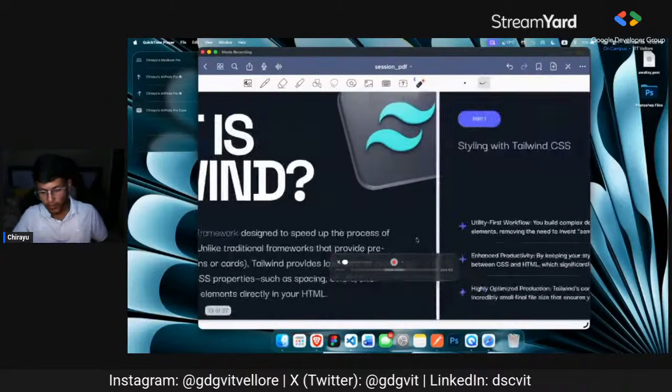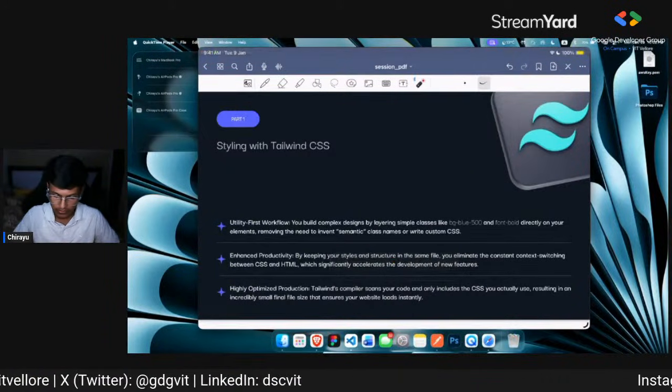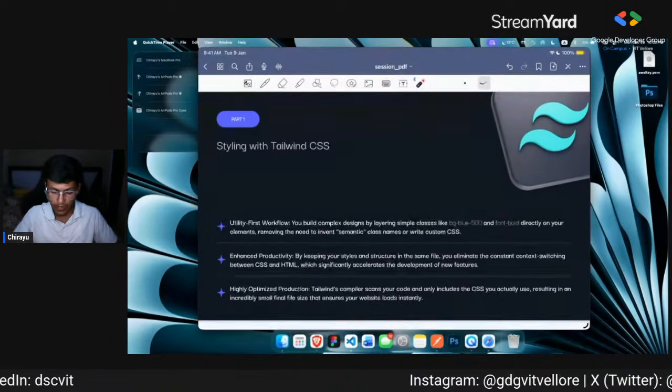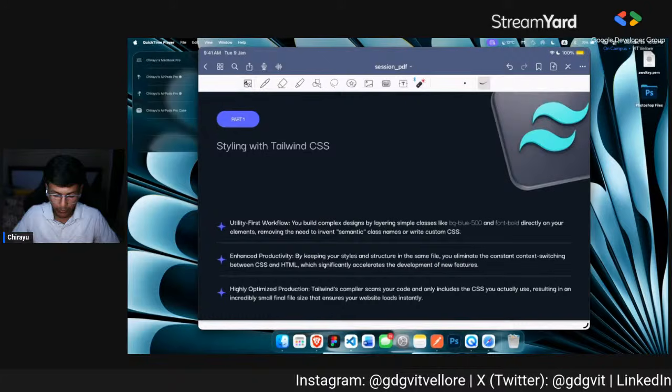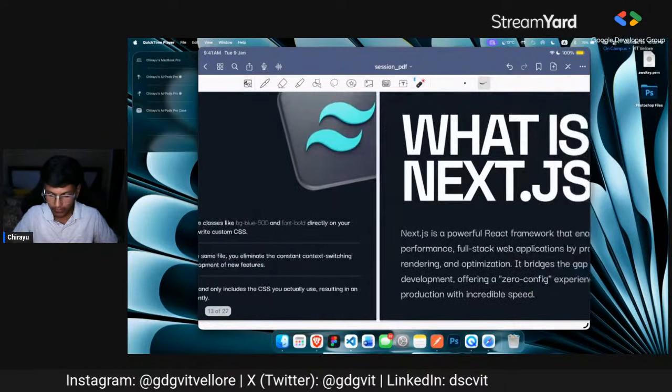Getting back to our PPT, styling with Tailwind CSS, we can use custom classes like bg-blue and font-bold, which are already defined in the Tailwind CDN. So we can just import everything and then use it. We have already talked about everything.